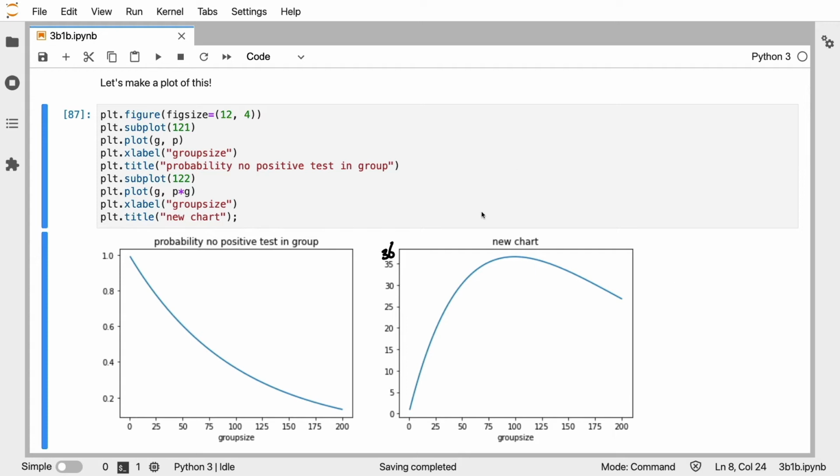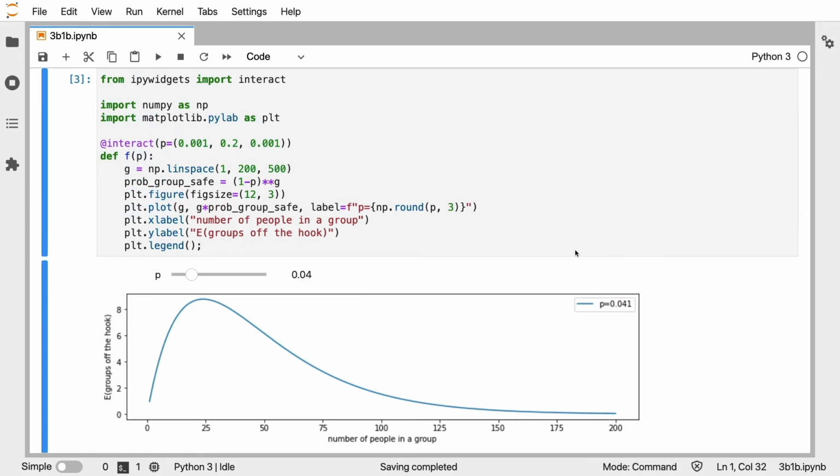Another thing that's interesting about this chart that makes it different than this one is that this chart seems to have a hump. There seems to be this optimum. And that's pretty interesting because that suggests that there might be an optimal group size that we can pick. So let's explore this chart a little further.